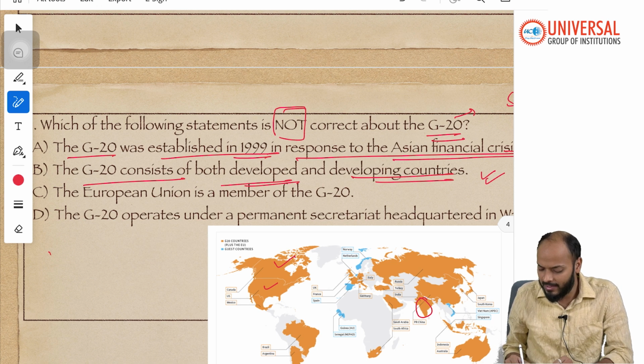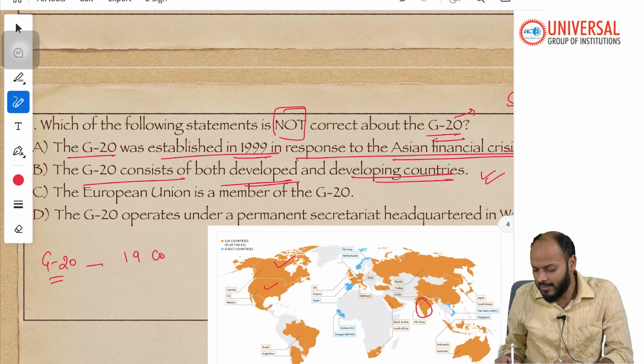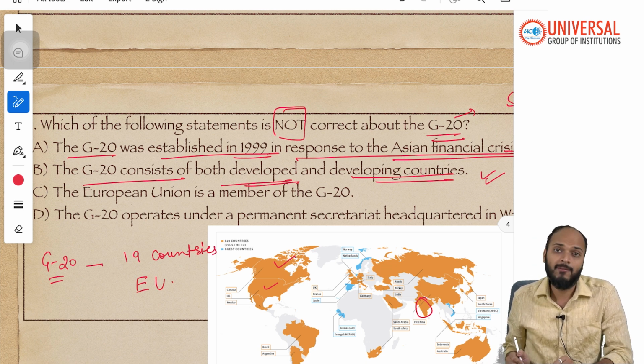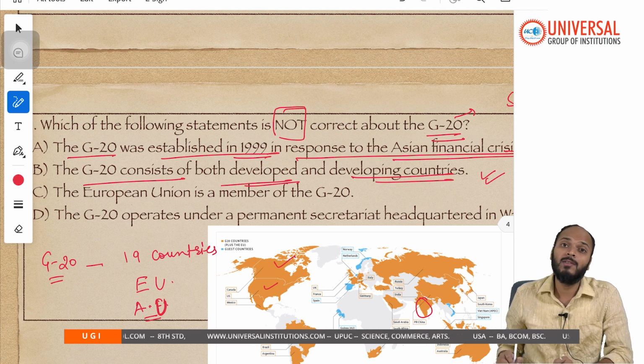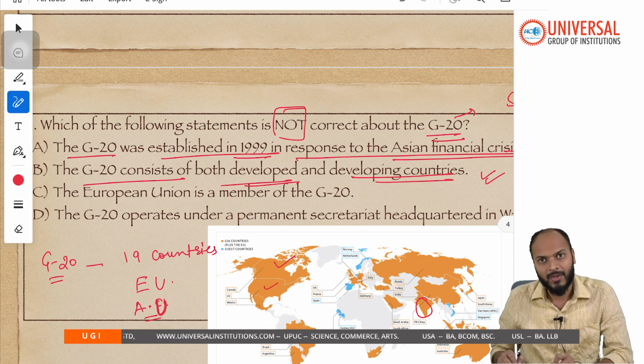Next, you should know that in G20 we had 19 countries and the European Union earlier. In 2023, when India was the president of G20, India recommended that the African Union also become a permanent member of G20.